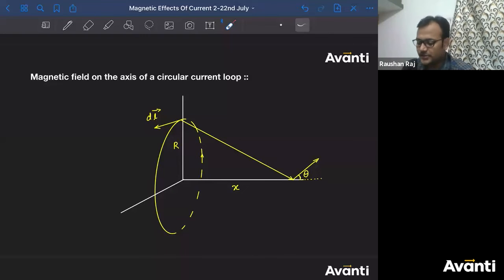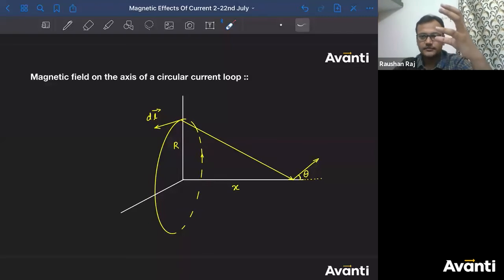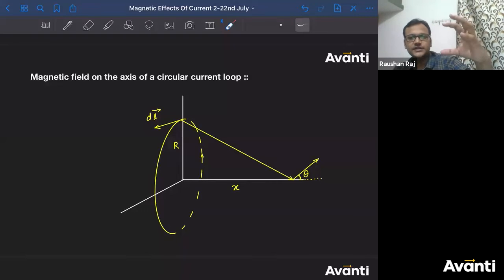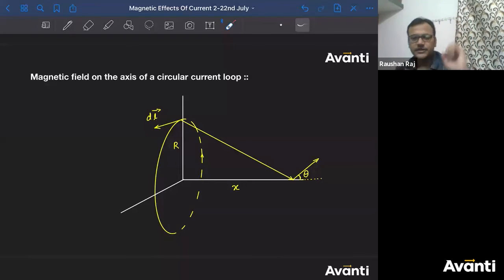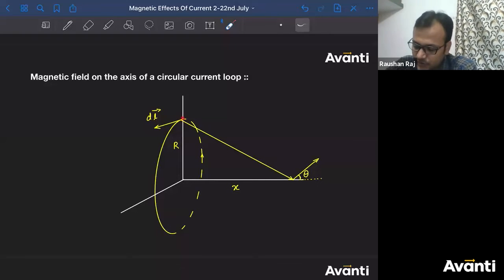ठीक है? Just to make sure you understand this diagram अच्छे से, I have made these dotted lines. These are the front part and these are the back part, rear part. All right, ऐसे सर्कल को रखा है. So from this side if you see this, आगे का दिखेगा, पीछे का थोड़ा दिखेगा, right? चलो देखो. So if I consider one dl element at the top of it, top पे रखा है ऐसे छोटा सा dl element.